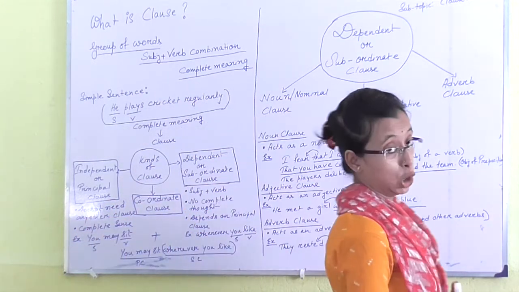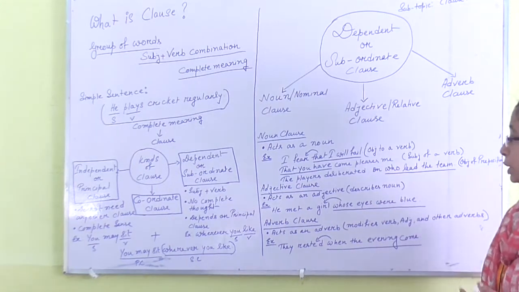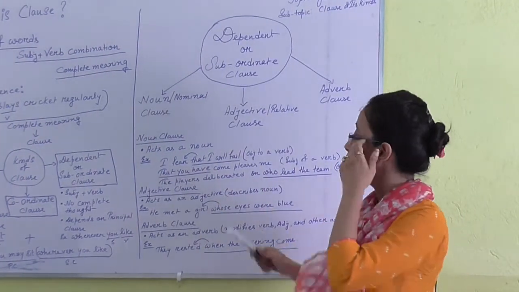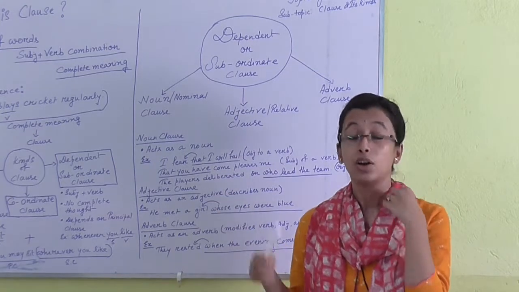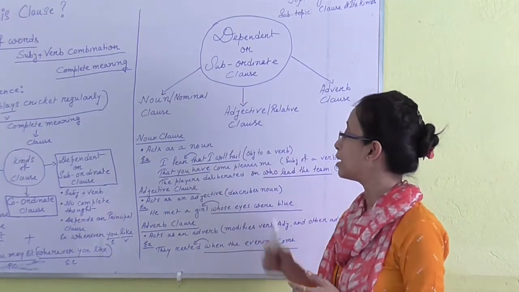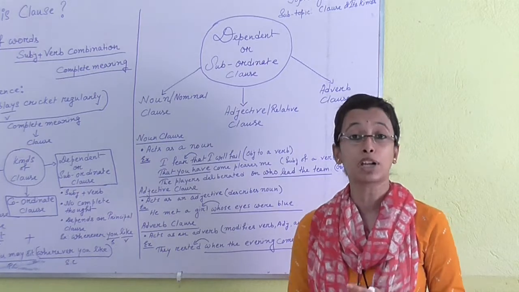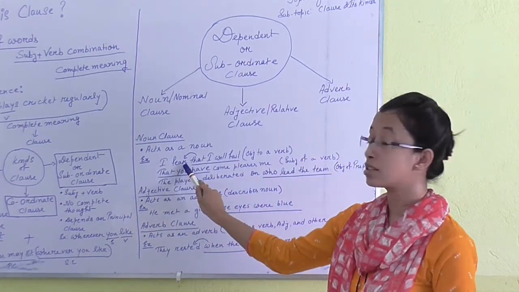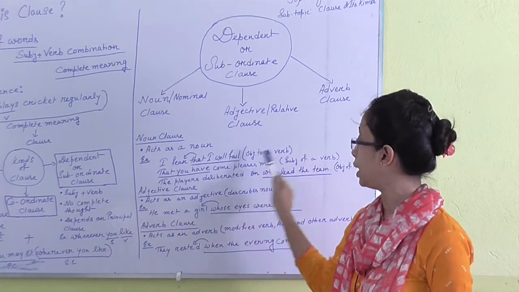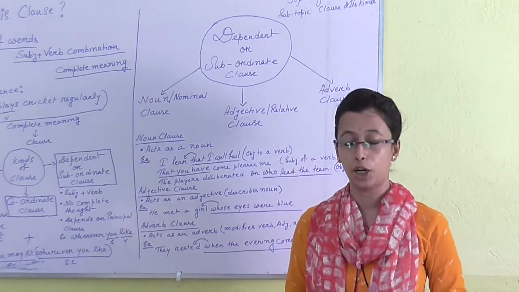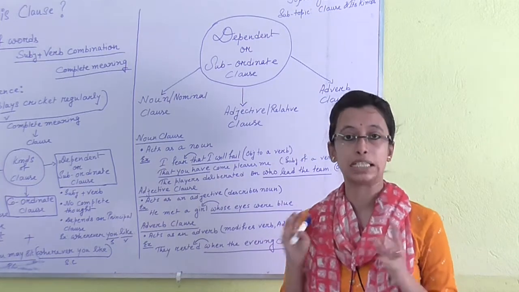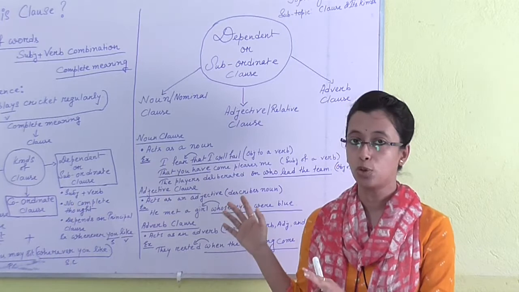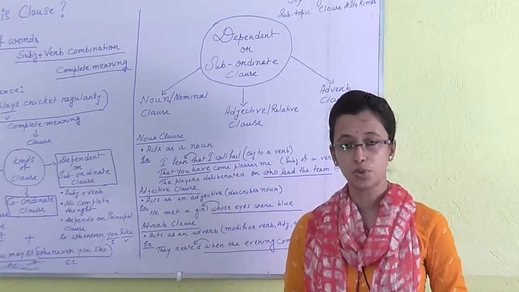Now let's look at the examples. The first one is "I fear that I will fail." Here you can say "I fear." What do I fear? The answer is "that I will fail." So the answer of fear is "that I will fail," which is the object of a verb. So here "that I will fail" is the object, and it is a noun subordinate clause. It is a noun clause and it is the object of a verb.